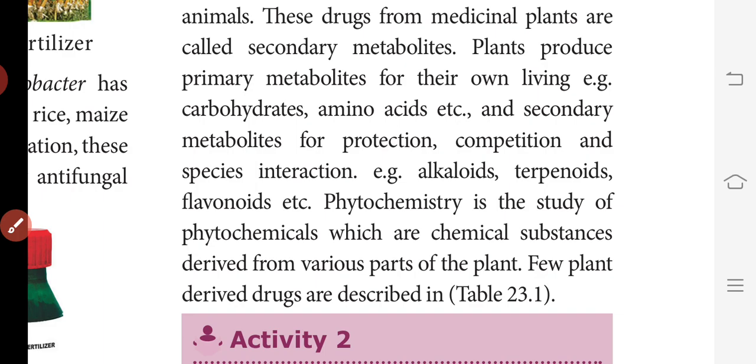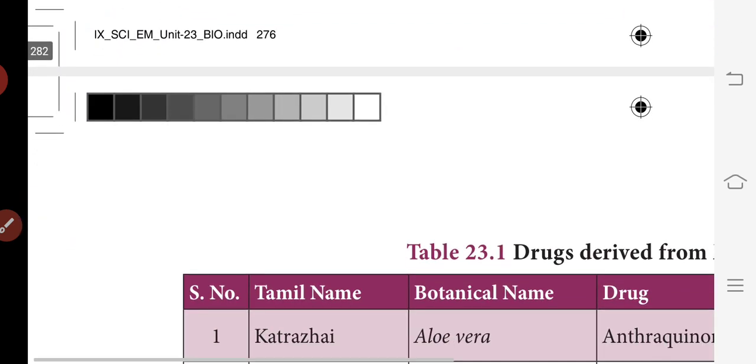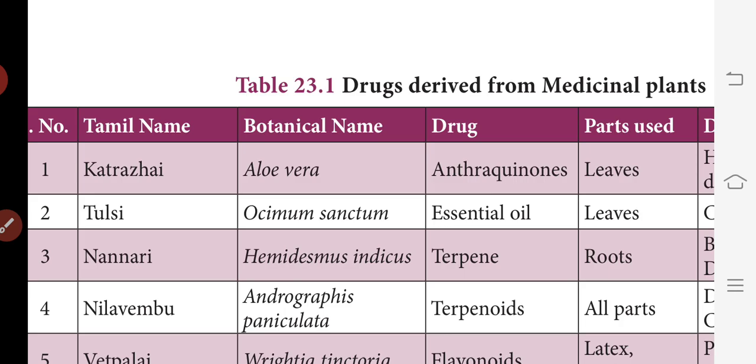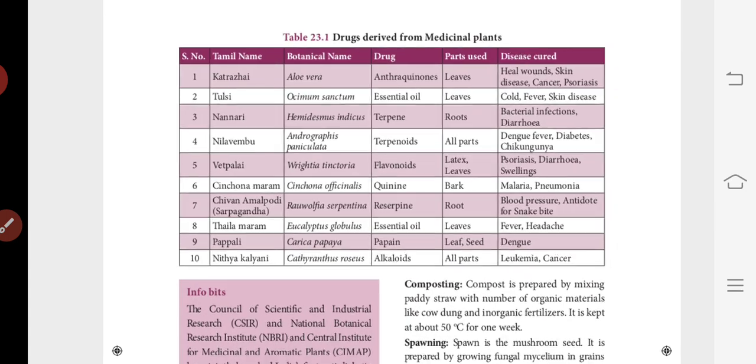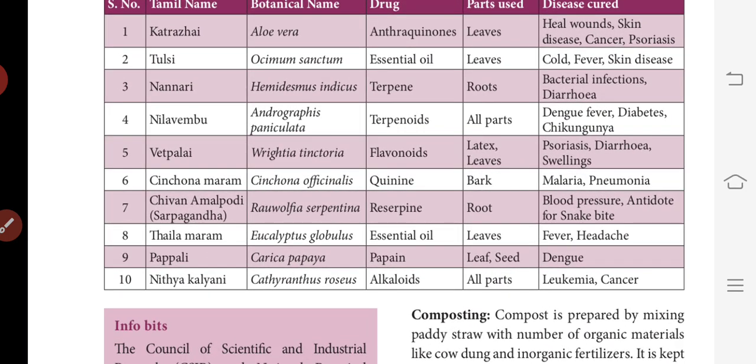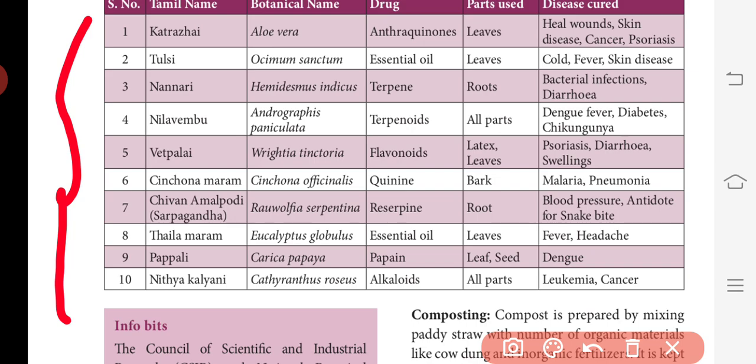Tabular column 23.1, drugs derived from medicinal plants, page number 277. The columns are: Tamil name, botanical name, drug and parts used, and disease cured. Very important, children. This may be asked in 1 mark, 2 mark or 4 mark. You must be thorough with this.